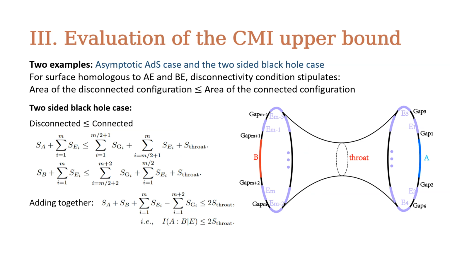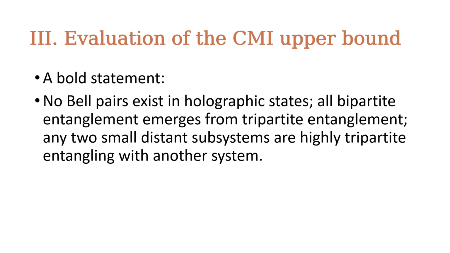In these cases, we found that the upper bound of -I3 is given by twice the area of the surface. Those are very surprising examples, which indicate that there are no Bell pairs existing in holography, and all bipartite entanglement emerges from the tripartite entanglement, and any two small distant subsystems are highly tripartite entangled along with another system.